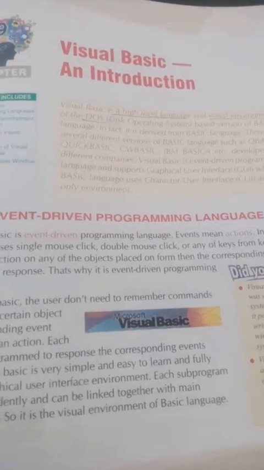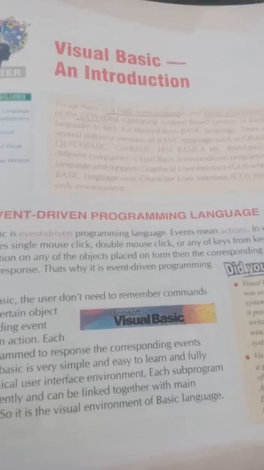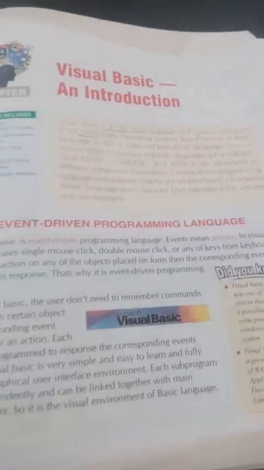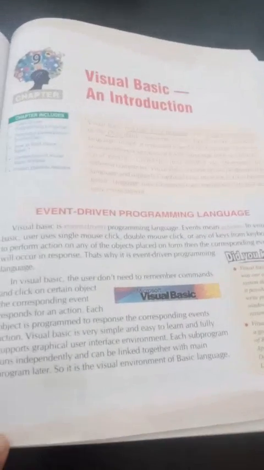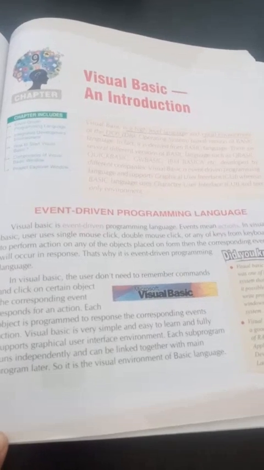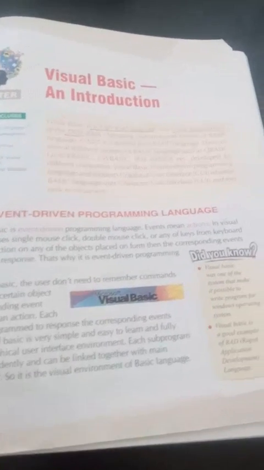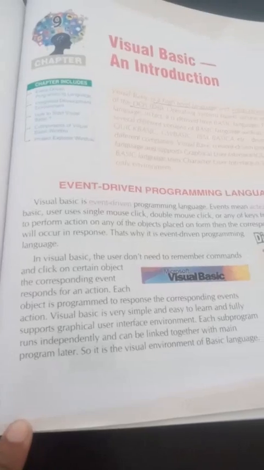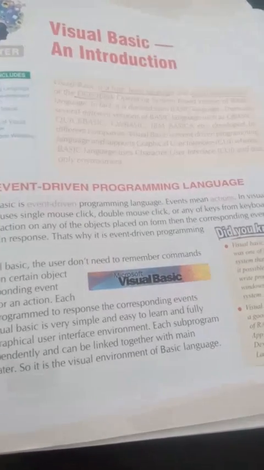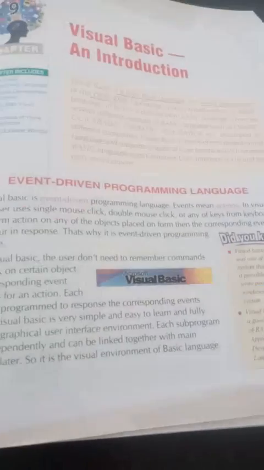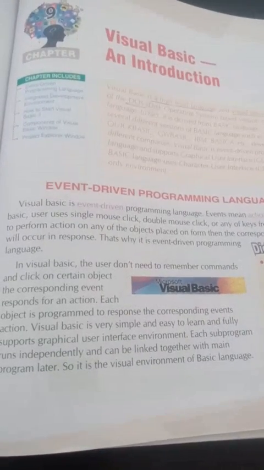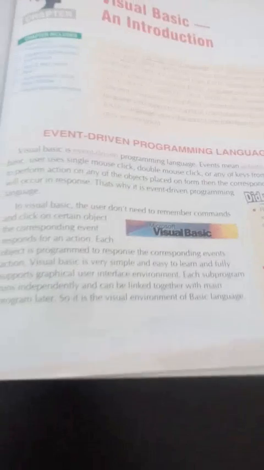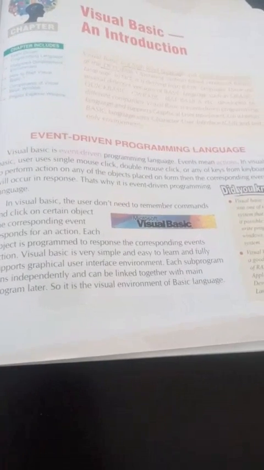When we double click, this is an event. When we press a key on the keyboard, this is also an event. So Visual Basic is an event driven programming language. Events mean actions. In Visual Basic, users perform a single mouse click, double mouse click, or press any key from the keyboard to perform an action on any of the objects placed on the form, and the corresponding events occur.